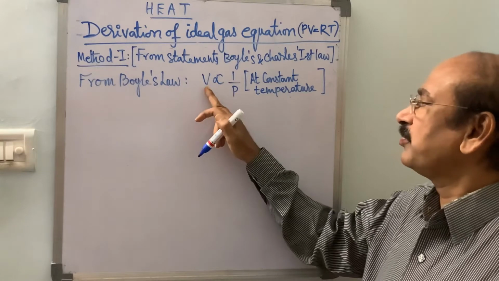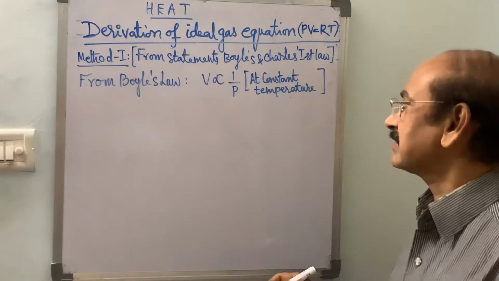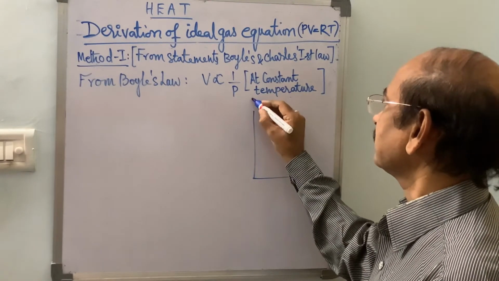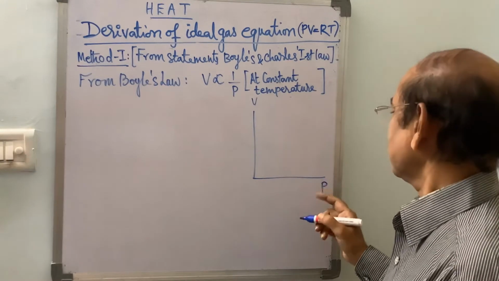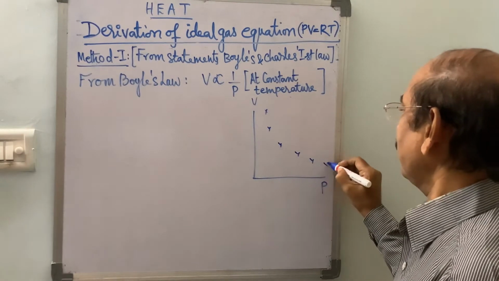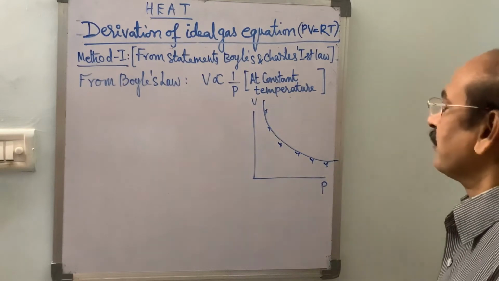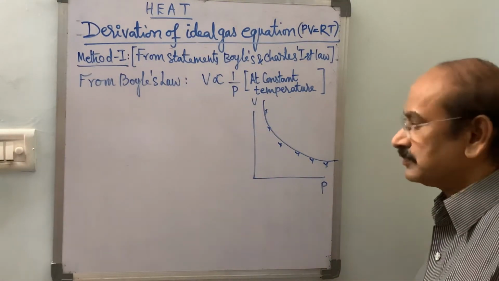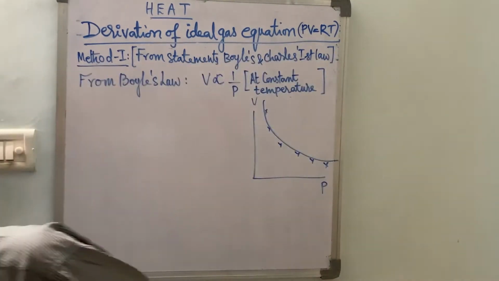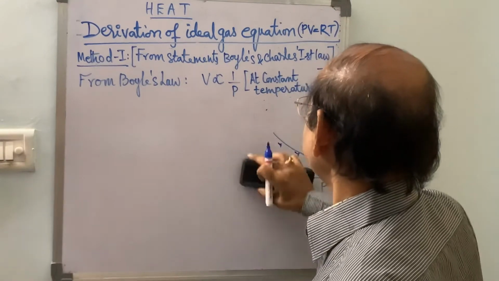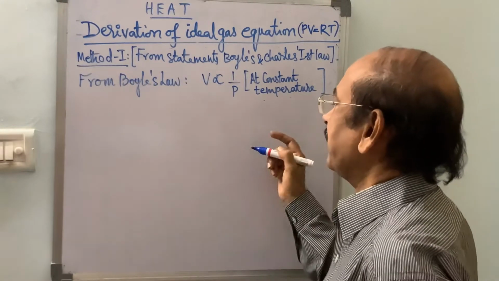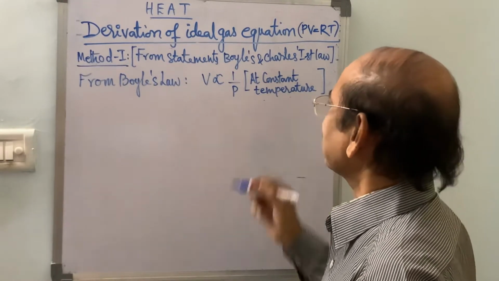When pressure increases, volume decreases. When pressure decreases, volume increases. So the PV graph is like this. If pressure increases, volume decreases, and we obtain a graph like this, a parabolic curve. Then Charles studied the relation between volume and absolute temperature.